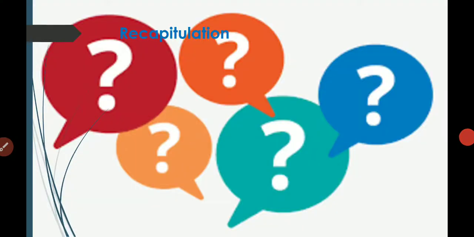So students, what did we study today? We studied that we wear different kinds of clothes. These clothes are made up of what? These kinds of clothes are made up of fabrics, and fabrics are made up of fiber. The fiber can be categorized into two types. One is natural fiber and another one is synthetic fiber. Natural fiber is obtained from natural sources like plants and animals, and synthetic fibers are man-made.